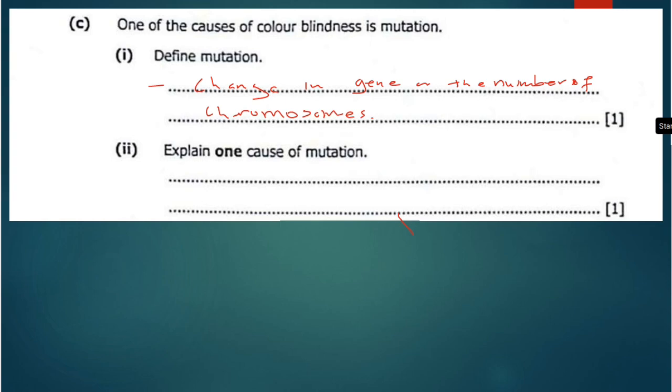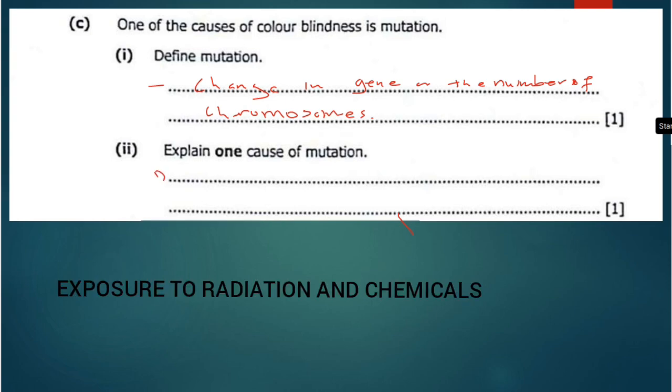Then the last one is saying explain one cause of mutation. We have many causes of mutation. Now the easy ones are, the first one is going to be exposure to radiation.